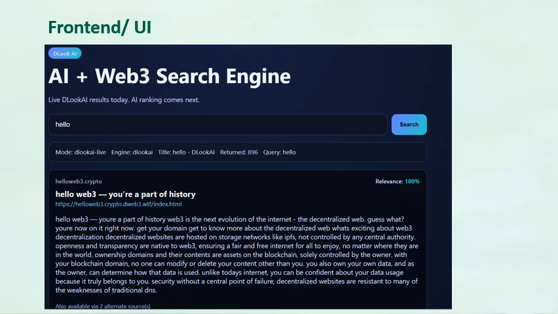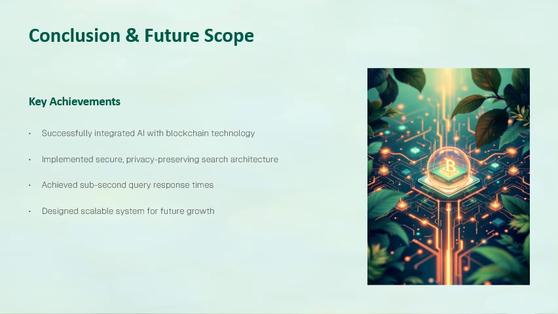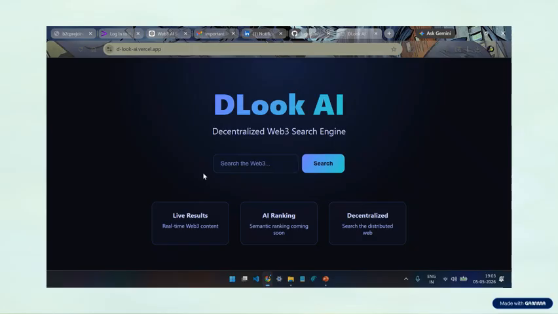So this is the front end, and you can see we have searched the query hello, and this shows a web3 website with a relevance for the project. So the key achievements were integrating AI with blockchain technology and designing a secure and privacy preserving search architecture.